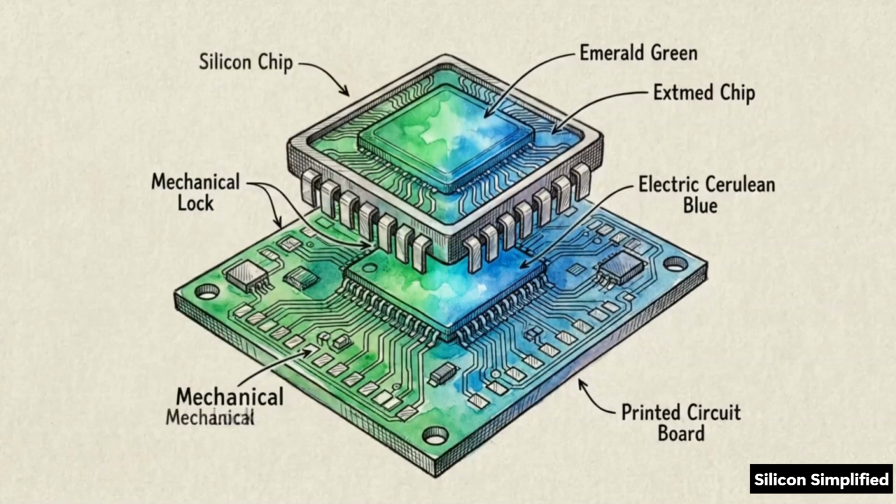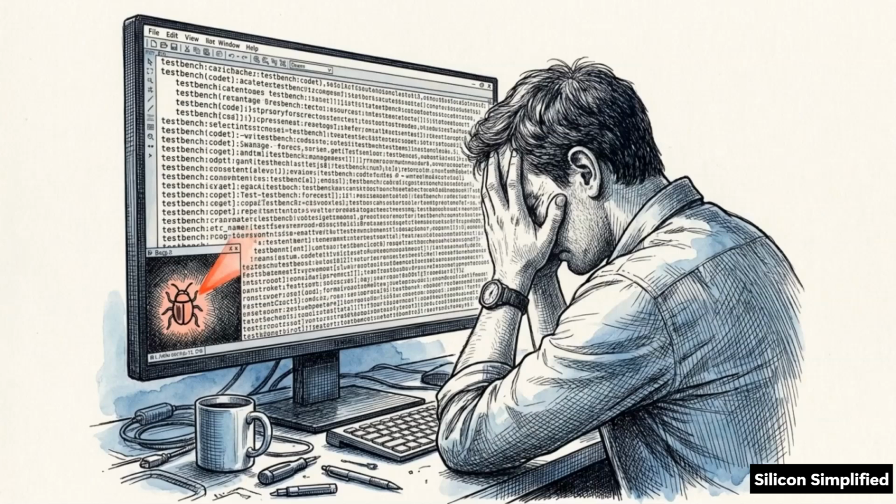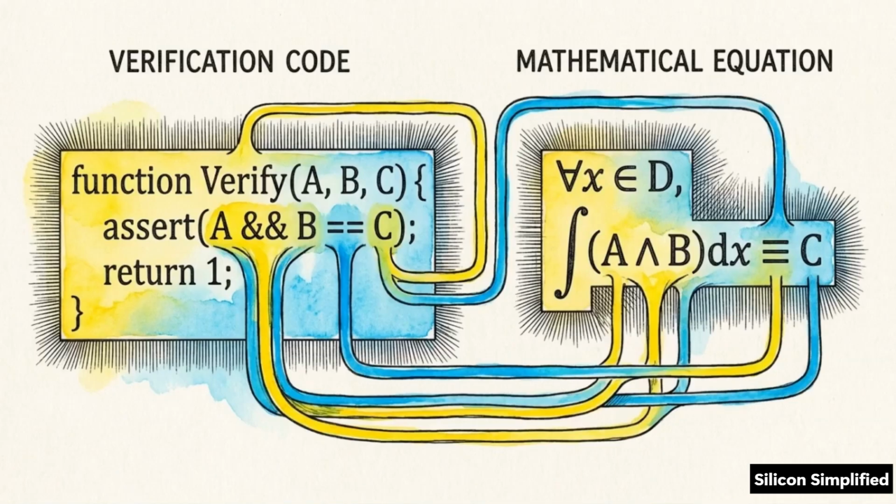Even with perfect synthesis, standard procedural test benches are inherently flawed. They only stimulate the exact edge cases the engineer remembers to write code for. To achieve true verification closure, we introduce SystemVerilog assertions. SVA allows us to encode formal mathematical rules and temporal constraints directly into the hardware description.